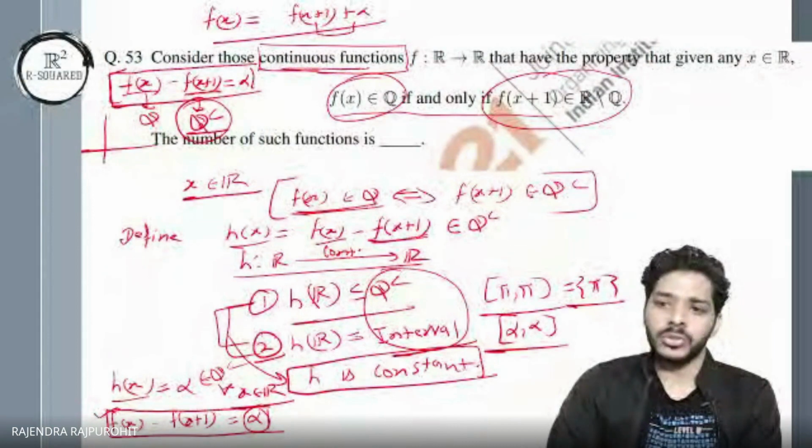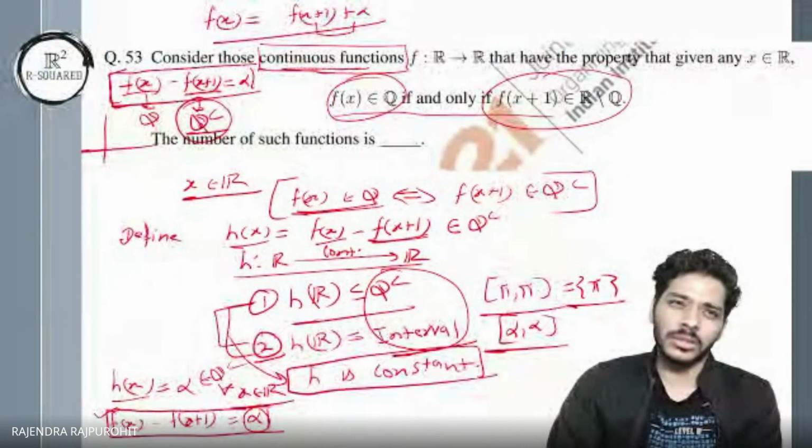That can be a rational. We can't say anything. Irrational plus irrational can be a rational. Minus pi plus pi is 0. Yeah, I mean minus pi plus pi is 0, so the only conclusion is 0.